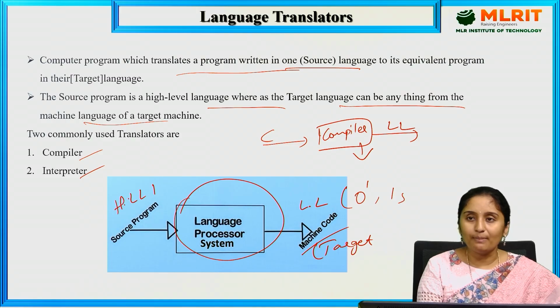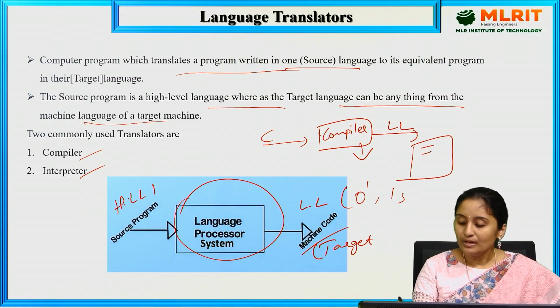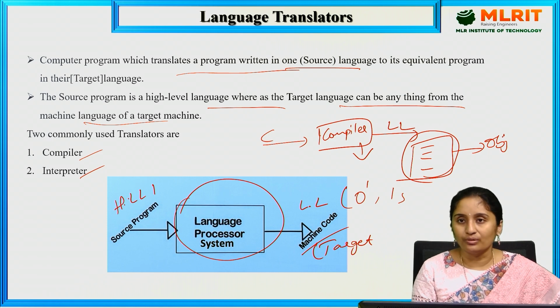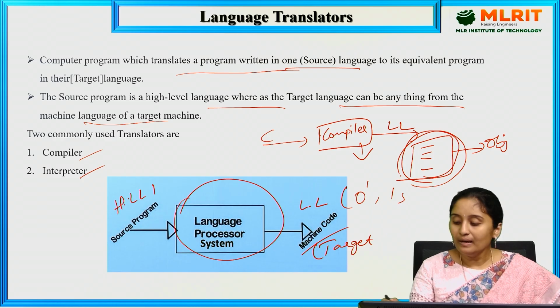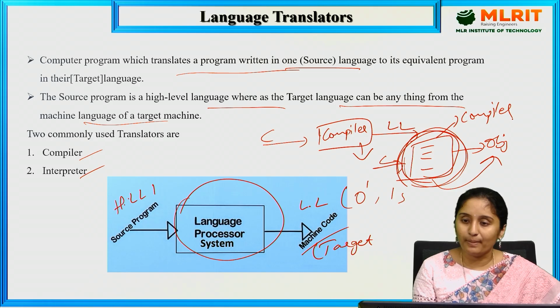The difference between the compiler and the interpreter is this. For a compiler, I have a C program written. The whole program is compiled at a time in order to generate an object code, an OBJ file. The C program is given as input, and it scans the whole program at a time and generates the object file if there are no syntactical errors in the program. Here I am using the translator as a compiler for the C language.